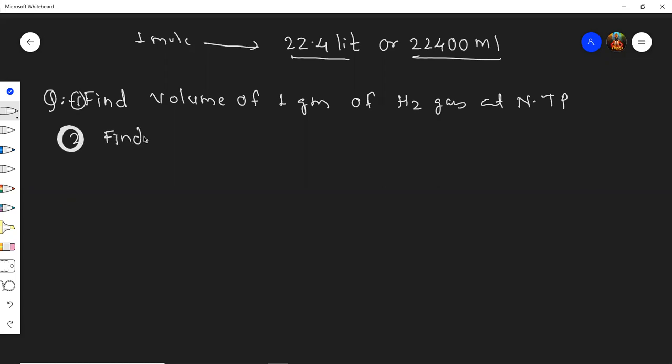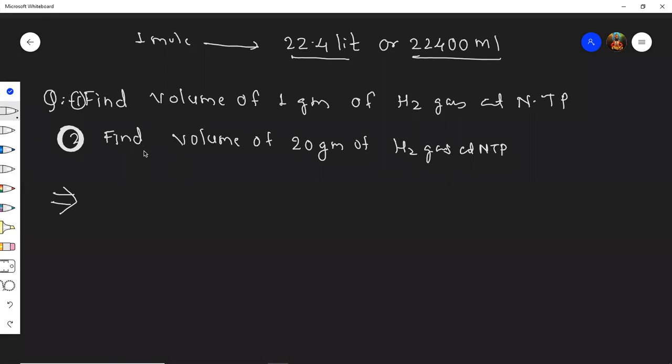Find the volume of 20 gram of H2 gas again at NTP. Yes, what is the answer for this? 11.2 liter. And the second one? 224 liter. Very good, 224 liter.